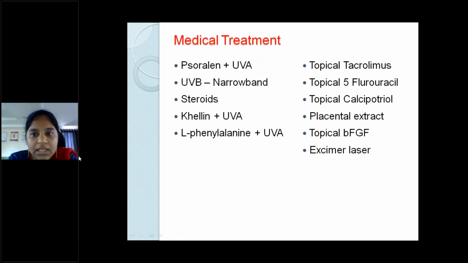Next is the narrowband UVB radiation, topical and systemic steroids, topical tacrolimus, topical 5-fluorouracil, topical calcipotriol, placental extracts, and many others, even lasers like excimer.